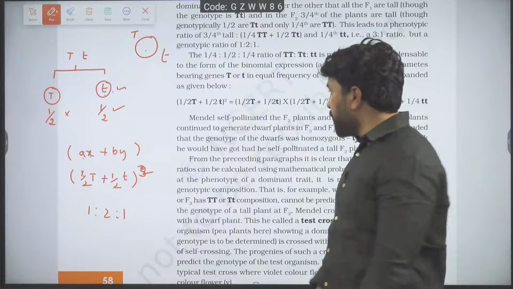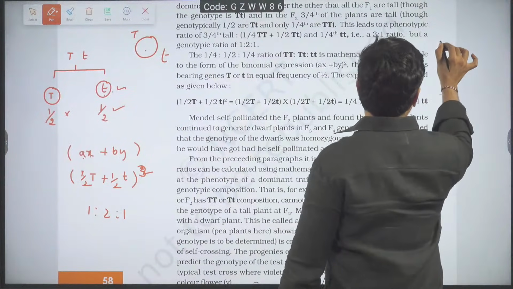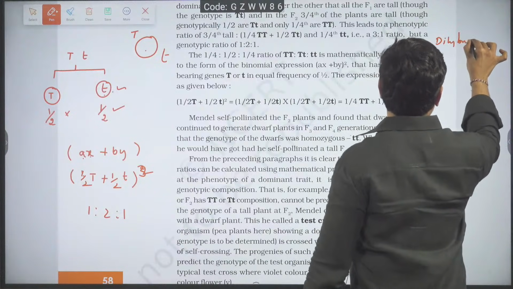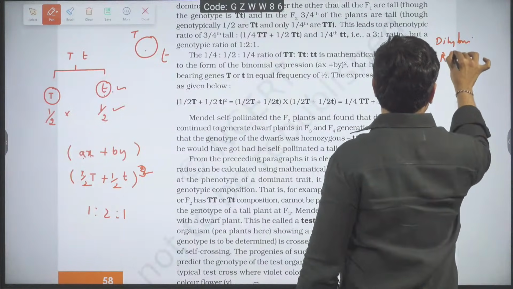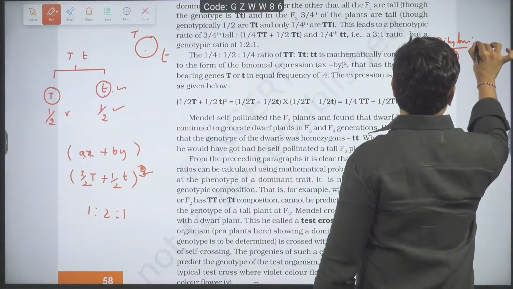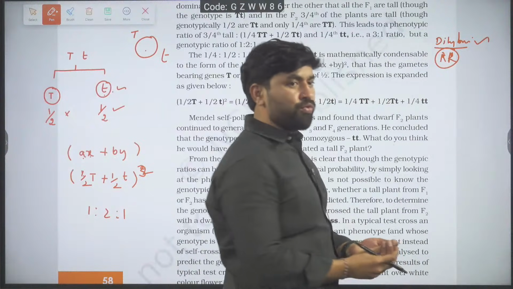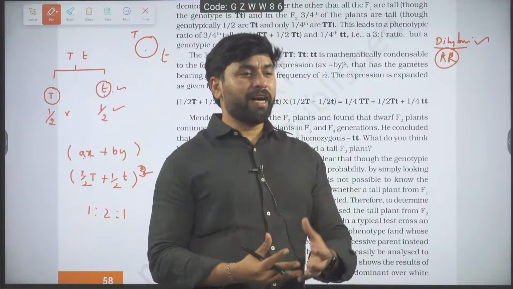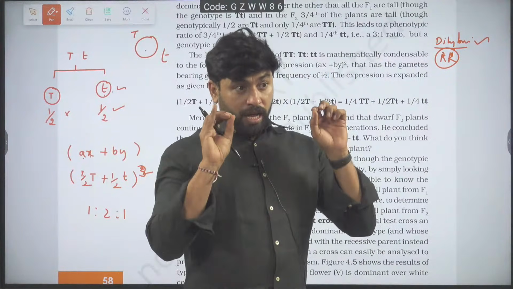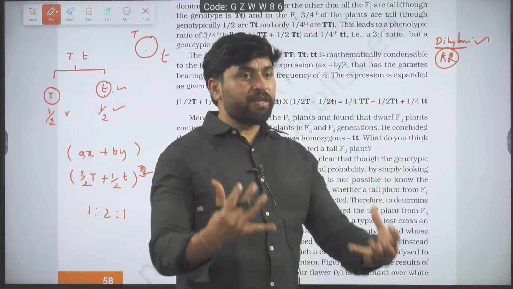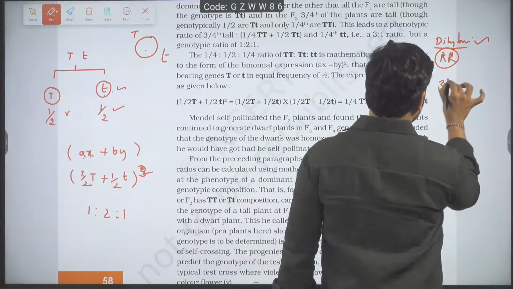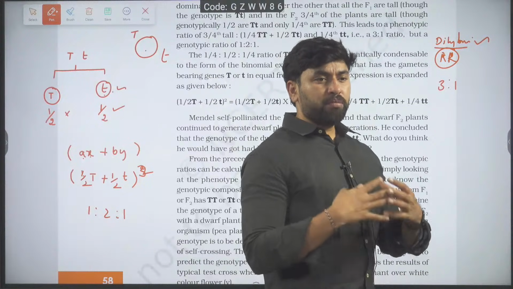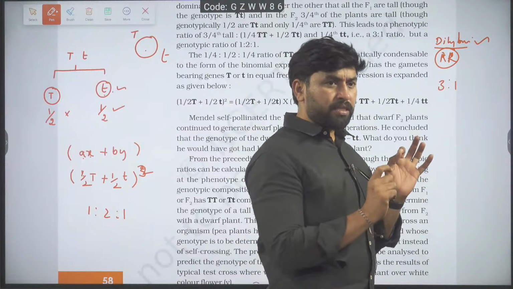Let us solve one problem. Imagine, what is the dihybrid cross phenotypic ratio? If you want to know the dihybrid cross phenotypic ratio, we might have memorized those values. But instead of memorizing, how to do it? I know the monohybrid cross phenotypic ratio, that is 3 is to 1. Since they follow the binomial equation, one factor, monohybrid, is 3 is to 1.